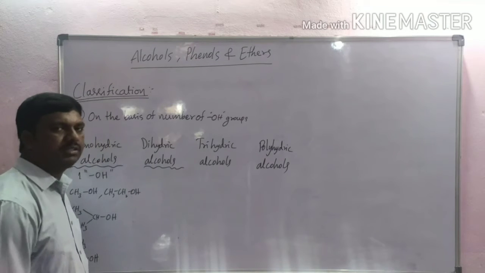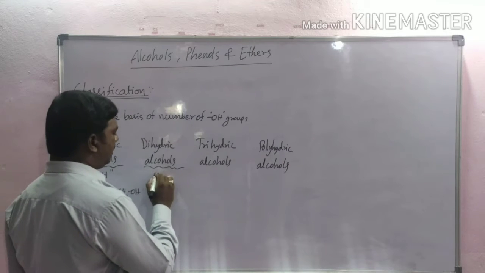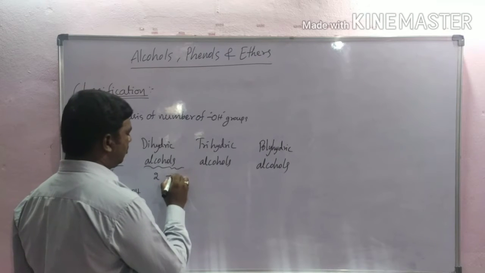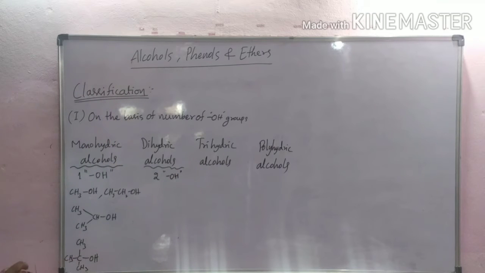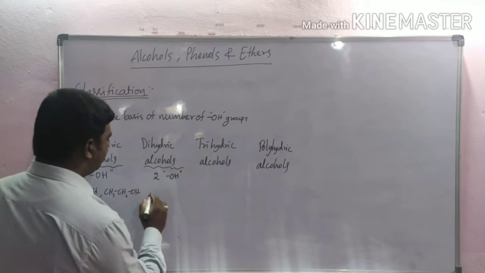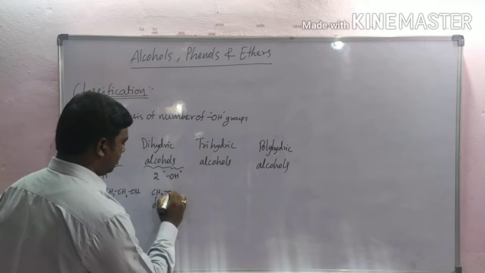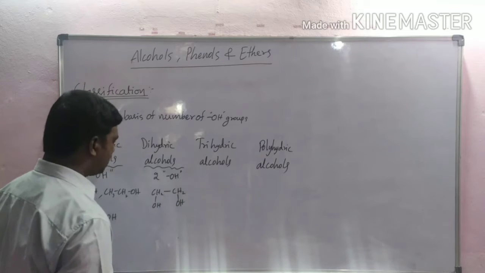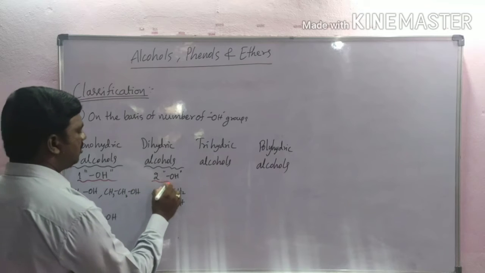Dihydric alcohols: alcohols with two hydroxyl groups are called dihydric alcohols. Here the example is CH2OH-CH2OH. This compound contains two hydroxyl groups.